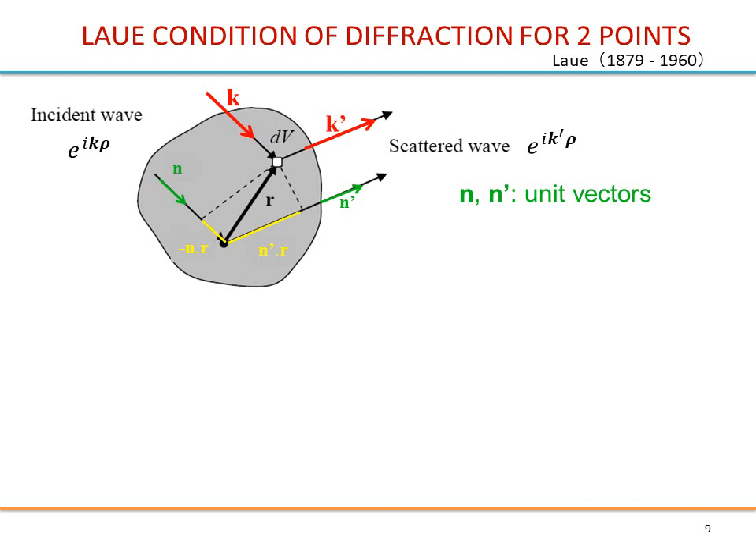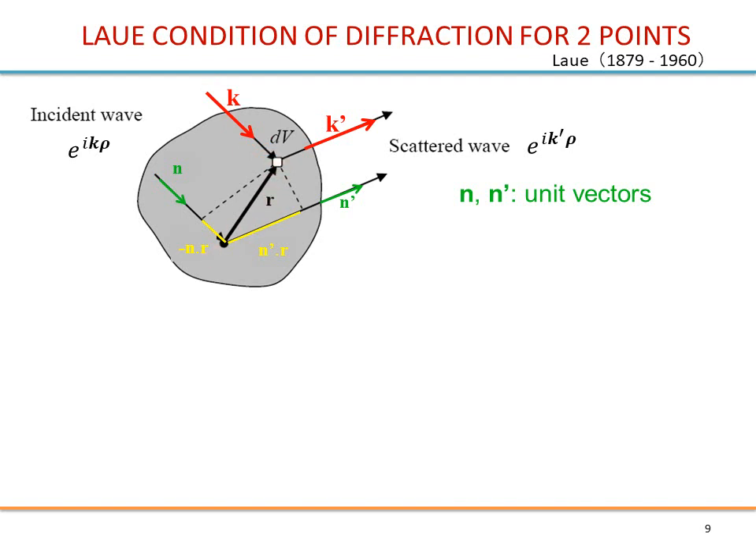Okay, so we are looking in the direction given by k prime. This would be the scattered wave, k prime, and this is the equation for the scattered wave. Here n and n prime are unit vectors for this direction and this direction. We would like to find out the condition for constructive interference for the rays scattered by these 2 points.